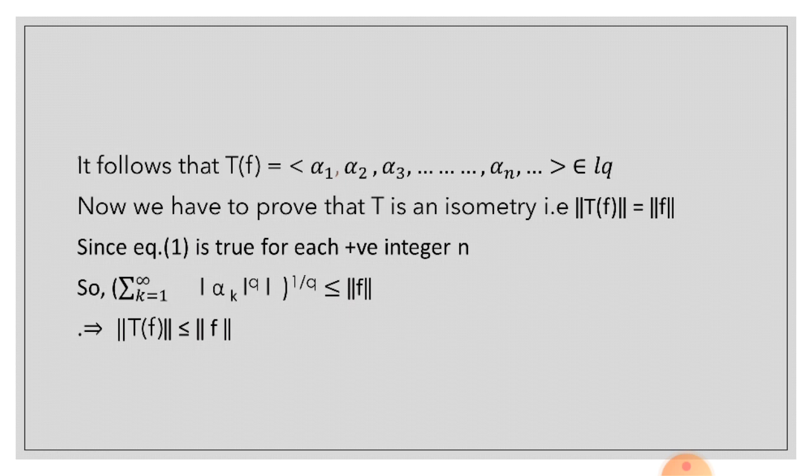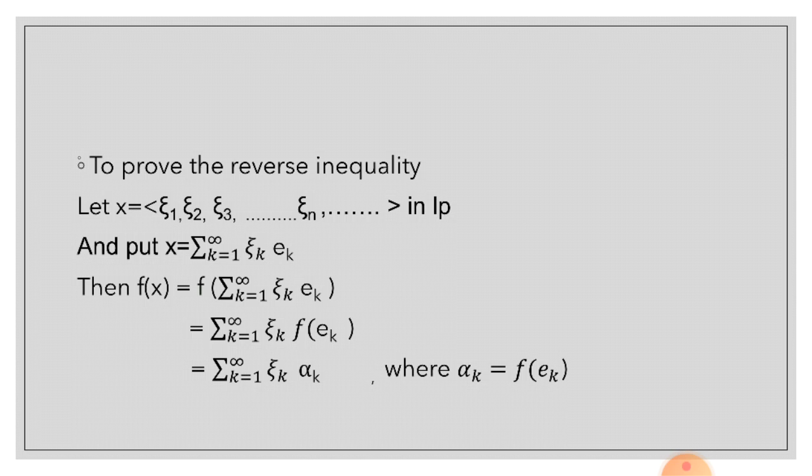Since equation first is true for each positive integer n, so summation k is equal to 1 to infinity mod of alpha k raised to the power q whole raised to the power 1 by q is less than or equal to norm of f. That implies that norm of T f is less than or equal to norm of f. To prove the reverse inequality, let x is equal to xi 1, xi 2, and so on up to xi n and so on in L p, and put x is equal to summation k is equal to 1 to infinity xi k e k.